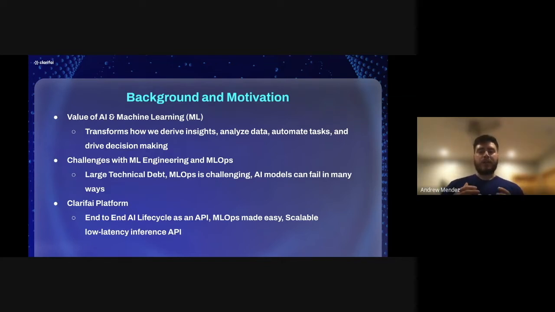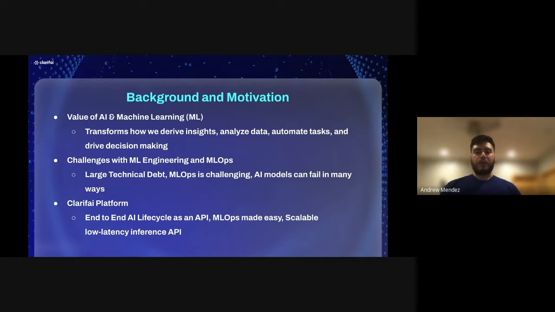This is where the Clarifai platform and Clarifai API can drive a lot of value for both engineering teams and data science teams, as Clarifai provides an end-to-end AI lifecycle as an API, making ML ops really easy. And on top of that, all trained or pre-trained AI models sit on top of a scalable, low latency inference API, making it really easy to integrate your AI models into your applications.